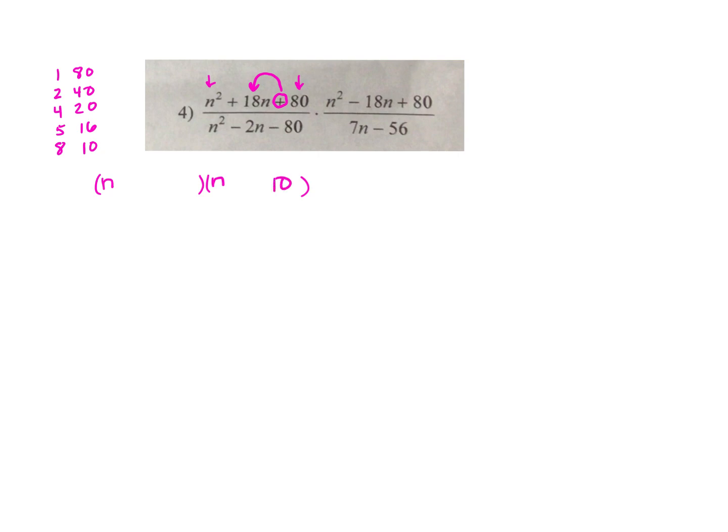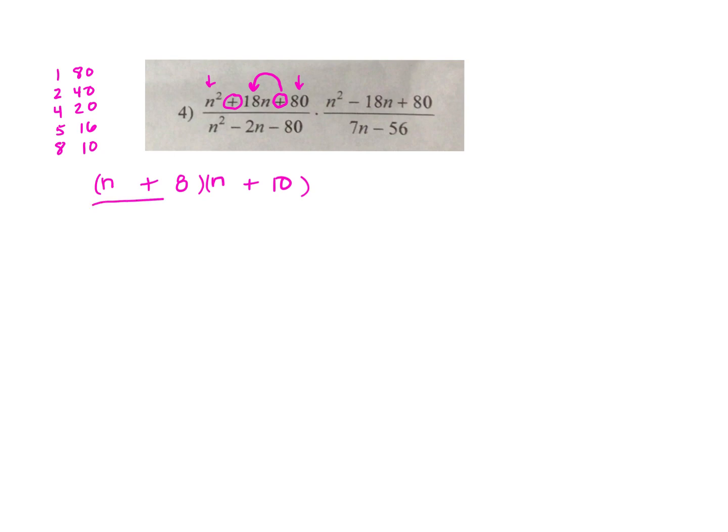And I now have to decide on the signs. Since the 80 is a plus sign, I know these signs have to be the same. And since the 18 is also a plus sign, they're both going to get a plus sign because positive 8 times positive 10 gives me positive 80, and 8n plus 10n gives me 18n.